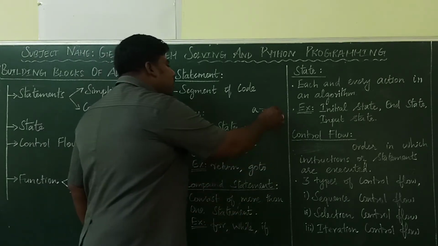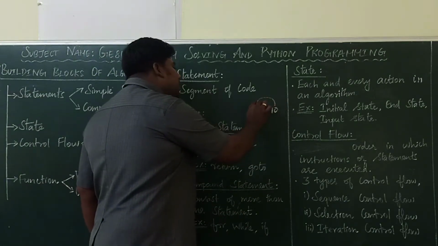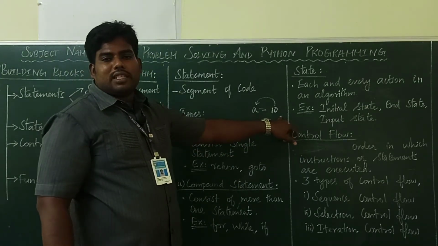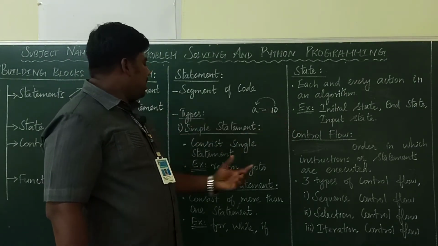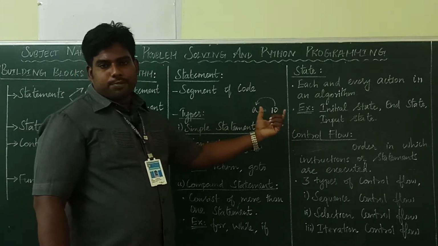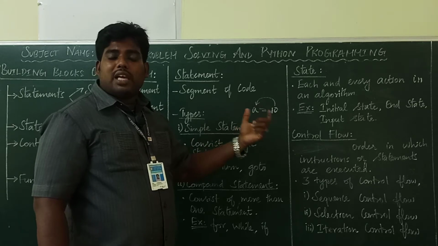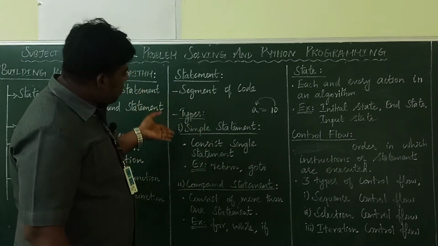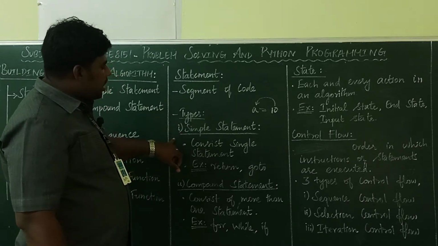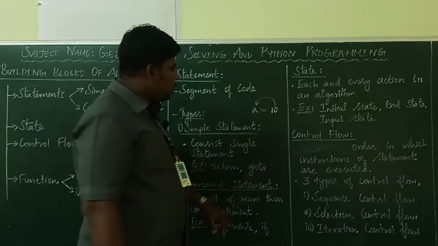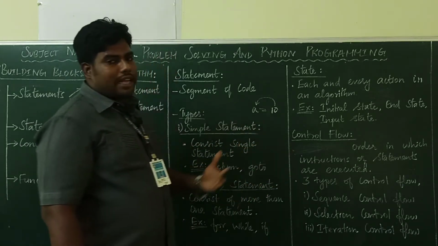You are assigning the value 10 to A. A is a variable, you are assigning the value 10 to the variable. Like that, if a statement ends with a single line, we say it is a simple statement. A simple statement consists of a single statement like return, goto, A equal to 10, initialization, like that.